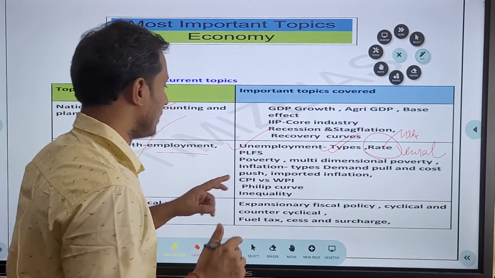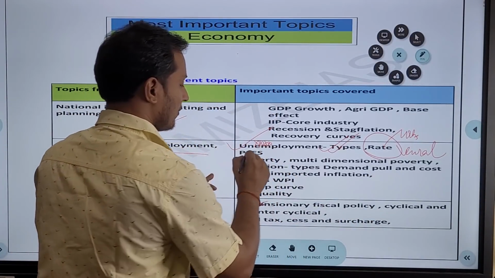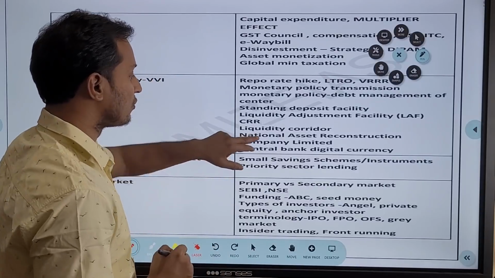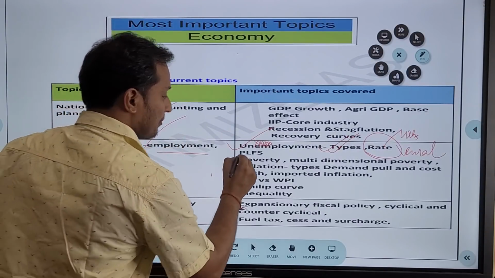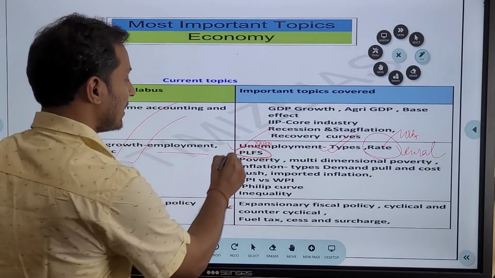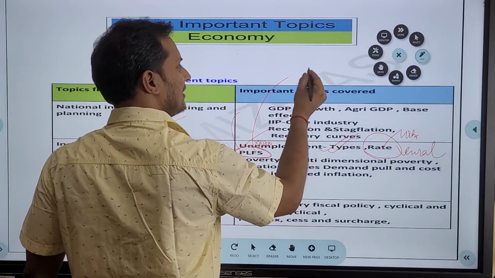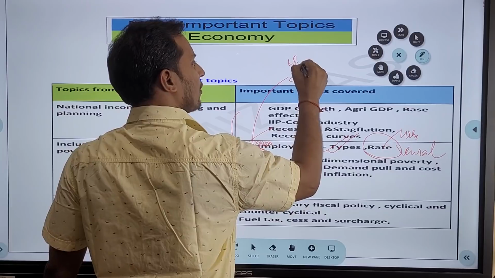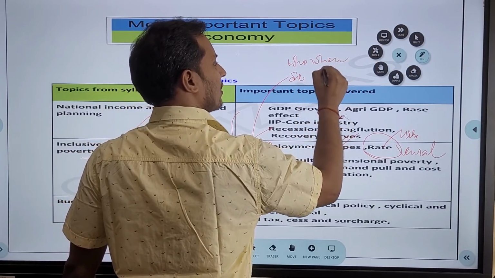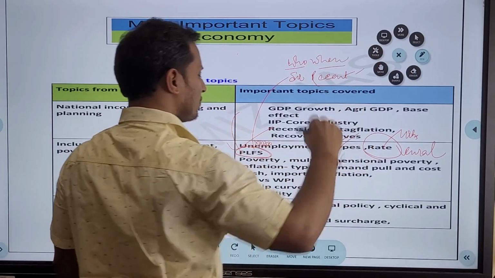I am noting this down, very important. Then you need to prepare PLFS data. Whenever you prepare any survey, who brings it out, when it was started, and the recent data and the recent observations you need to prepare, guys.